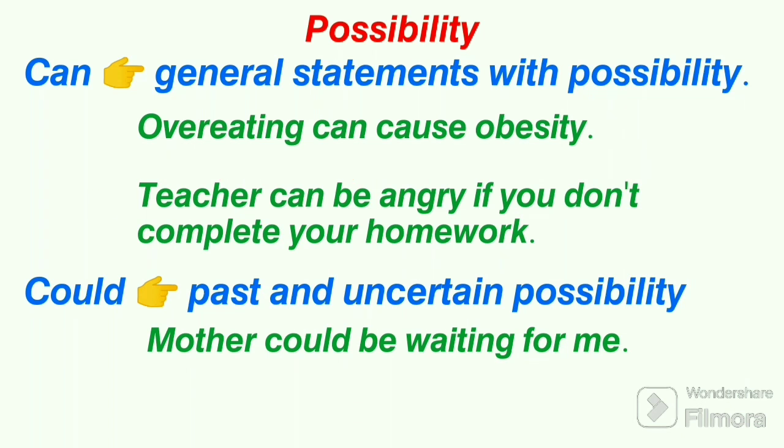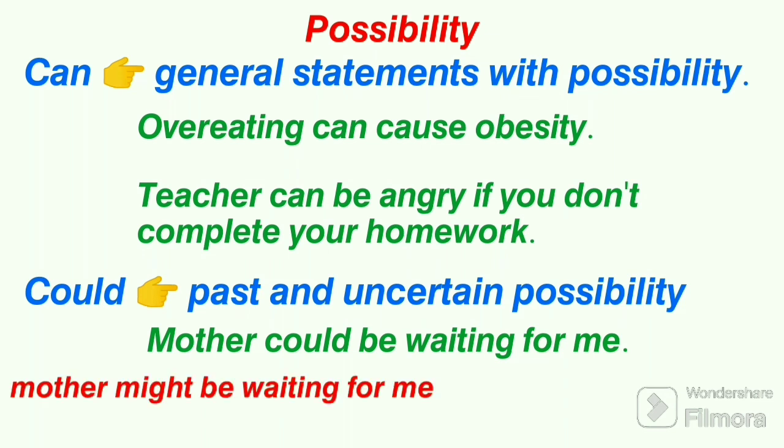Another example, teacher can be angry if you don't complete your homework. This sentence also expresses some certain possibility. Now, when we say mother could be waiting for me, we mean that mother might be waiting for me. Now, this is a kind of uncertain possibility, okay? Because we don't know if mother actually is waiting for me or not.